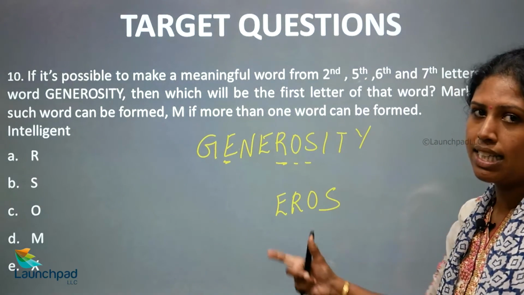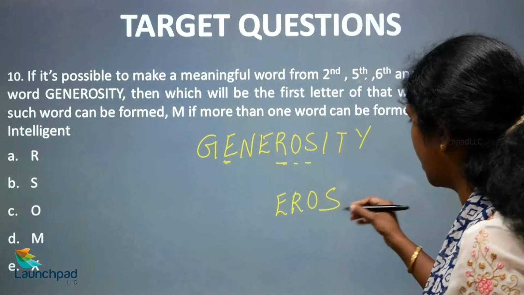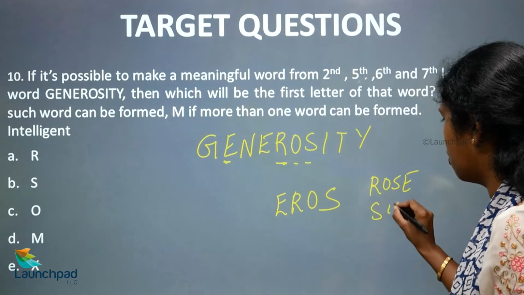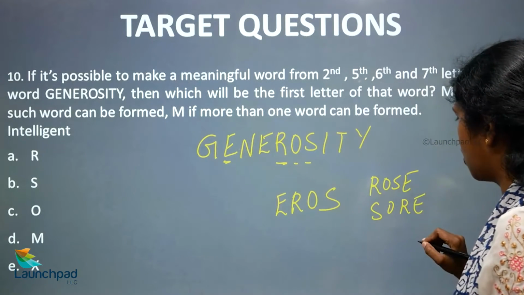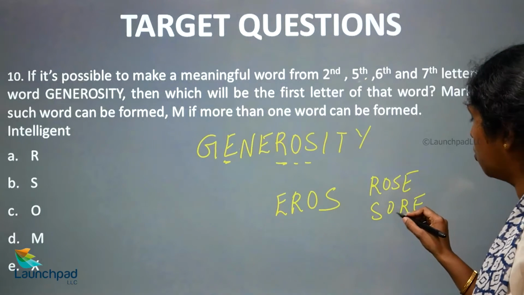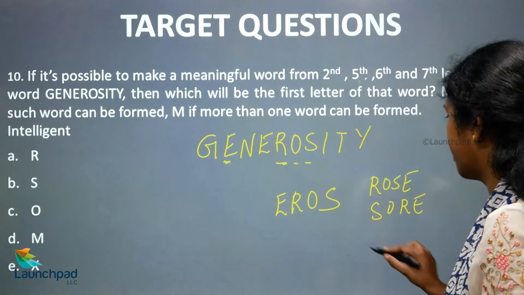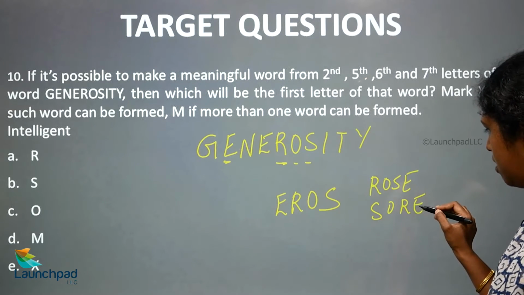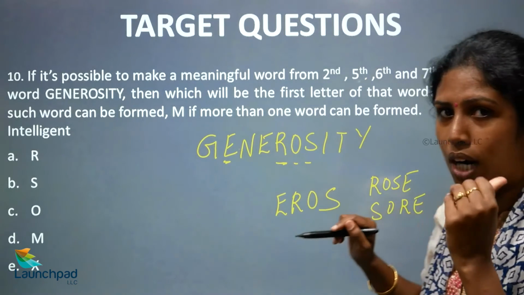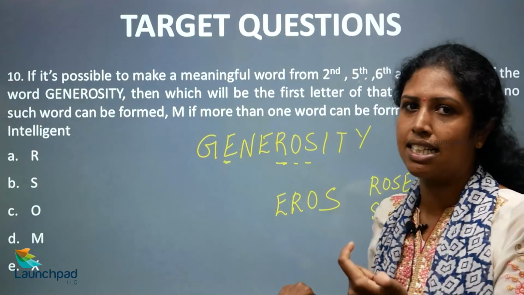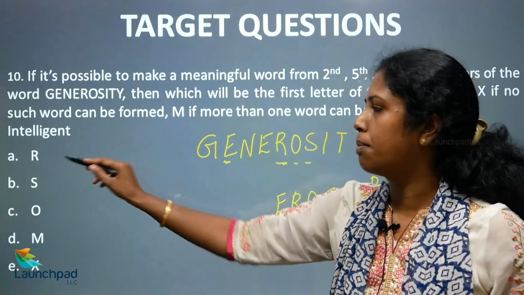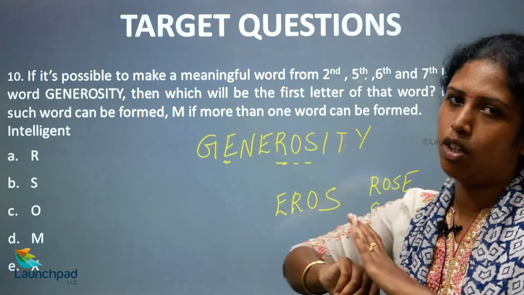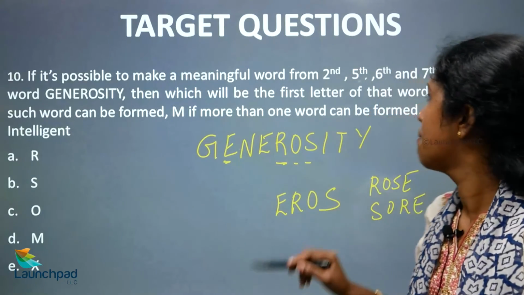Okay. So now let's see what are the words that could be formed from here. R-O-S-E, rose, S-O-R-E, soar. So what else can you create from here? If only one word can be formed, they are telling that the first letter of that word is going to be your option. If more than one word can be formed, you have to choose M. If you cannot form words at all, then you have to choose X.